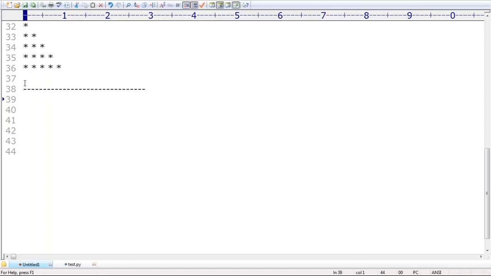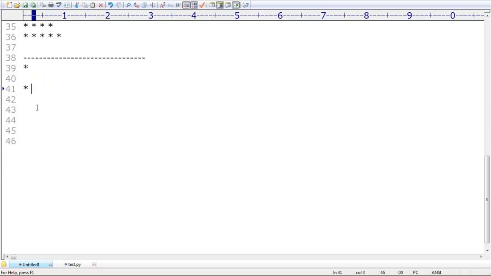Sir, my requirement: if I enter 1, my required output is like this one. So how many rows are there? 1. If I enter 2, sir, this is a different problem. Don't compare with the previous. It's an easy problem I'm taking. If it is 2, this is the output I want, something like a square: 2 rows and 2 columns. If it is 3, sir, if you enter number 3, then like this. This is my requirement.